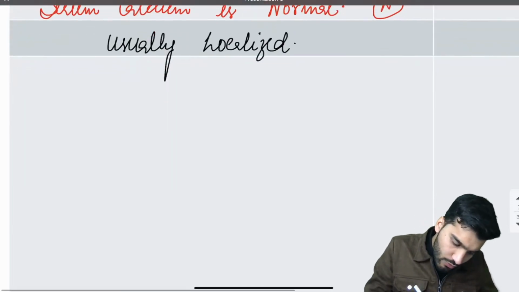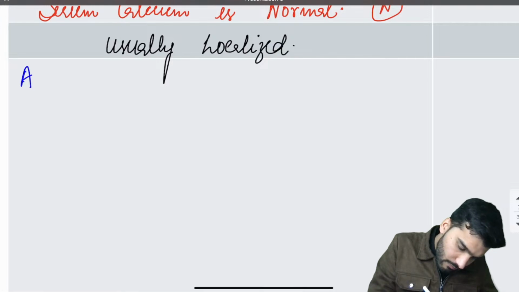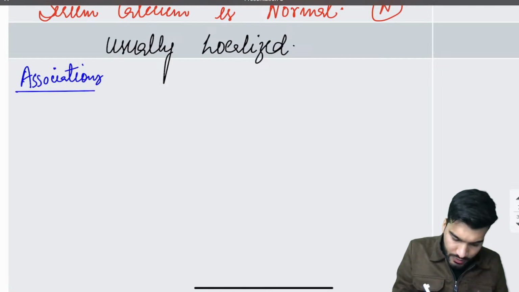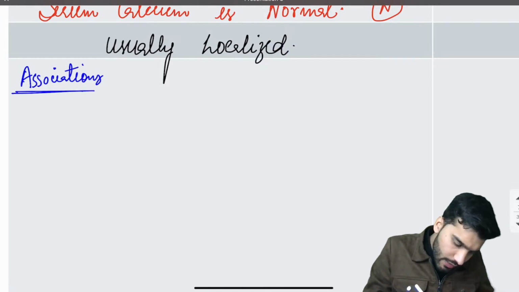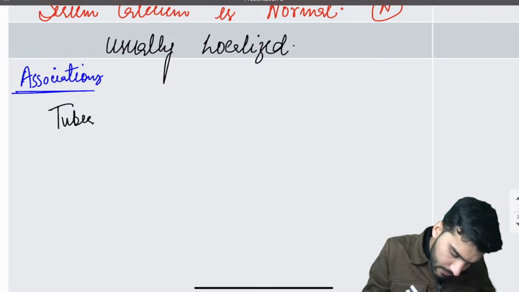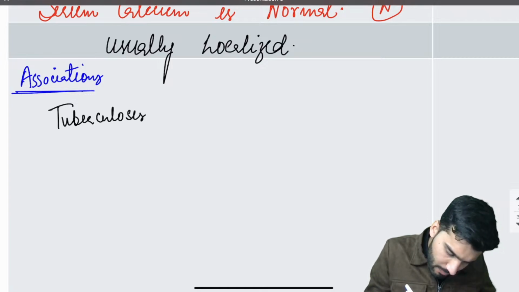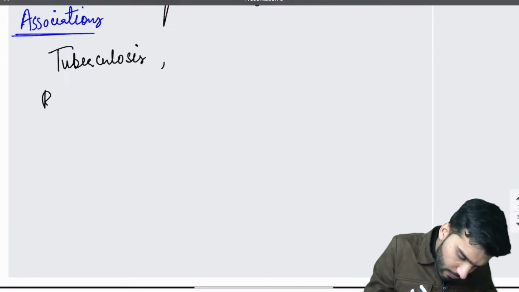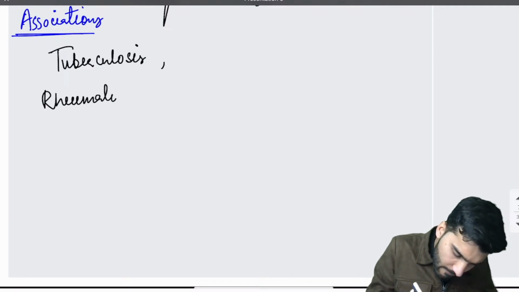Now what are the examples of dystrophic calcification? Remember the associations. It is associated with, first of all, tuberculosis. It's associated with rheumatic heart disease.